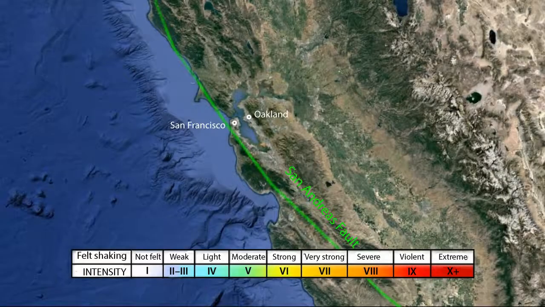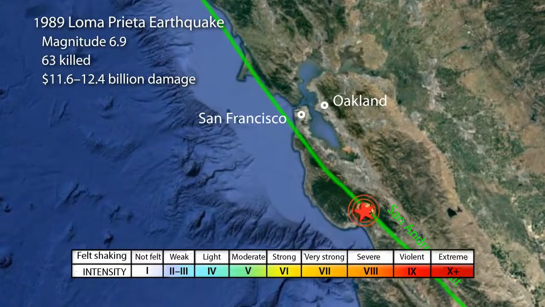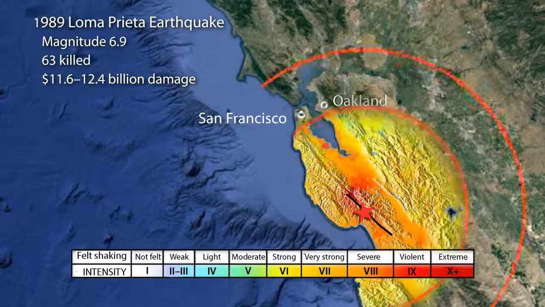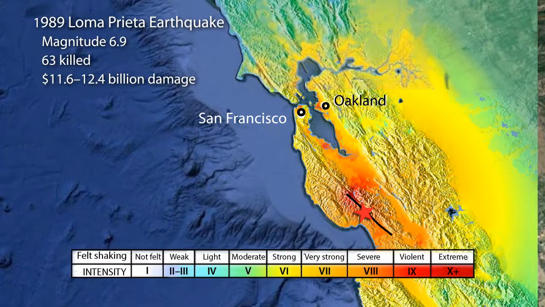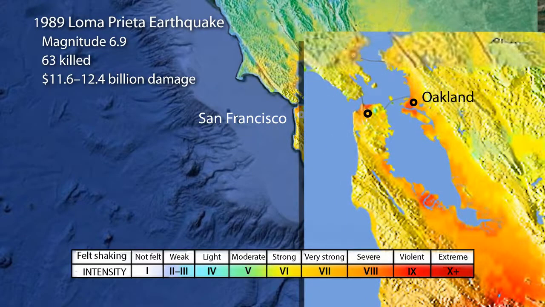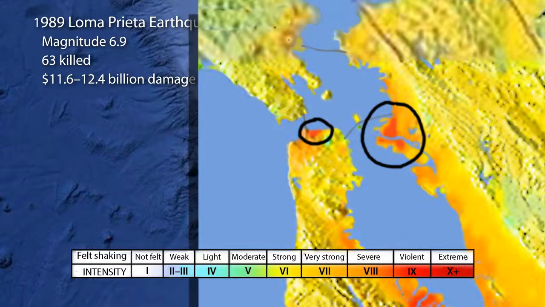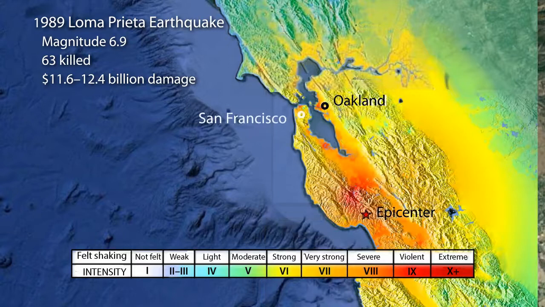In 1989, the magnitude 6.9 Loma Prieta earthquake occurred on the San Andreas fault system near Santa Cruz, California. Ground shaking intensity and the resulting damage was strongly influenced by local rock and soil conditions. In fact, the most severe damage occurred in Oakland and San Francisco's Marina District, 100 kilometers from the epicenter, where violent intensity 9 shaking was greater than that experienced by many areas closer to the epicenter.